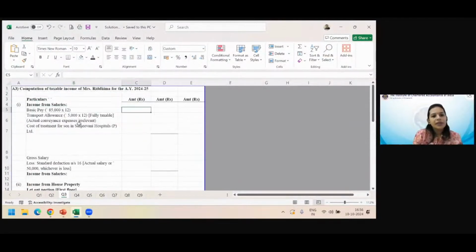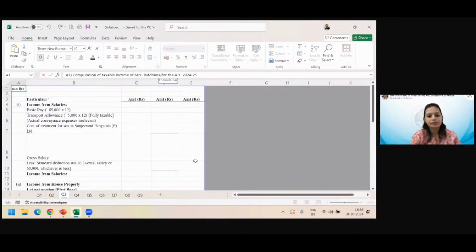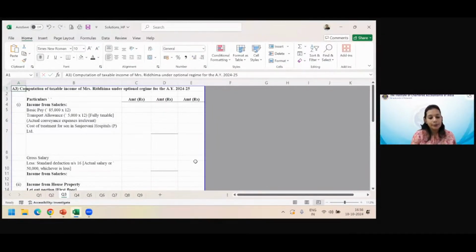So basic pay, transport, these are all taxable even under optional regime. We should write down, because we also get confused. There are so many facts in the sum, let out, self-occupied, optional, default, these things we should write down so that we don't have to think or check the sum again and again.